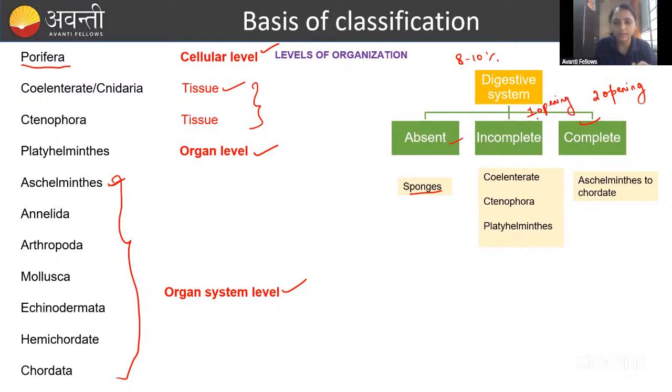You understood this concept, but what you have to understand mainly is the examples. In sponges, we don't have any digestive system. An incomplete digestive system is present in the starting three phyla: Coelenterata, Ctenophora, and Platyhelminthes. Till Platyhelminthes it is incomplete, and the first complete digestive system starts in Aschelminthes, which we call roundworms. From Aschelminthes to Chordata, all have a complete digestive system.